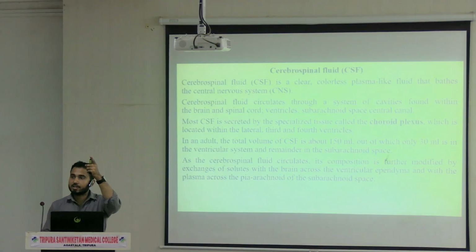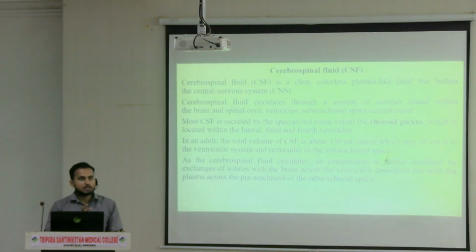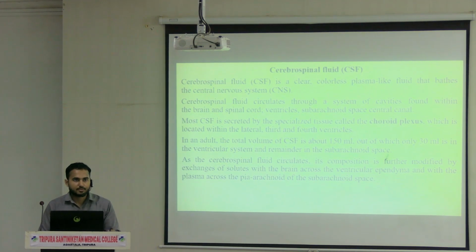So production is not taking place in the central canal of the spinal cord. Production is taking place in the ventricles of the brain. From there, it is coming into the central canal of the spinal cord. That means it is circulating. Whenever the CSF is circulating, various exchanges of metabolites are taking place. As a result, the composition of the CSF changes, because that is also an important function of the CSF.